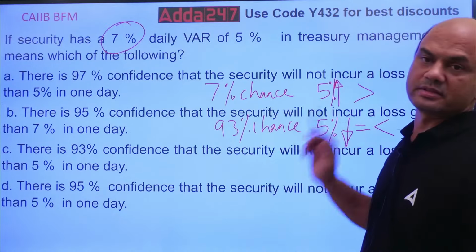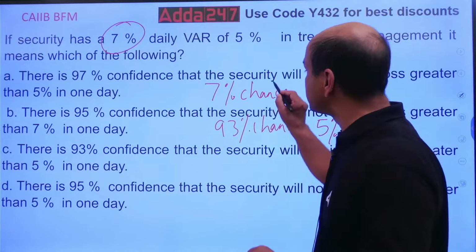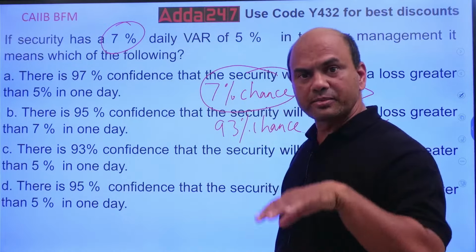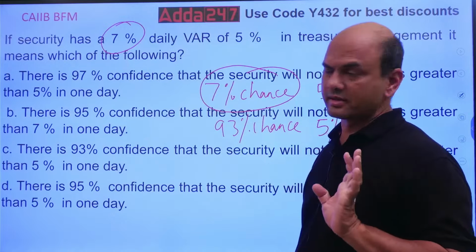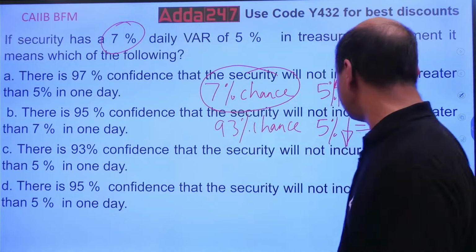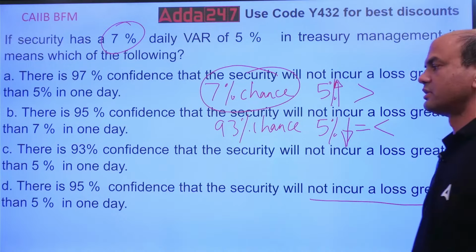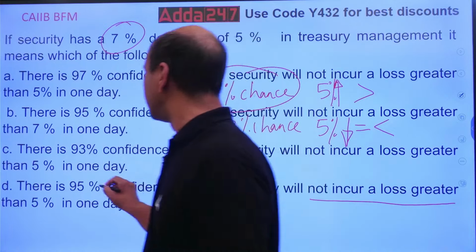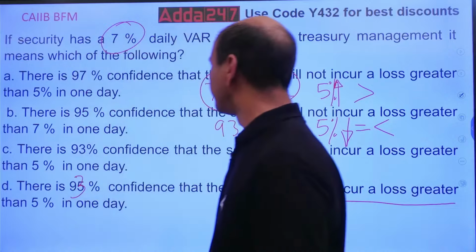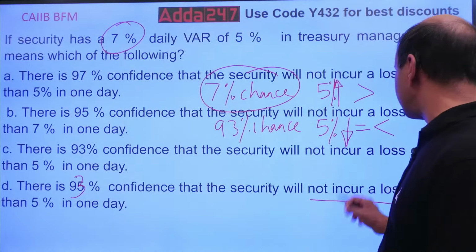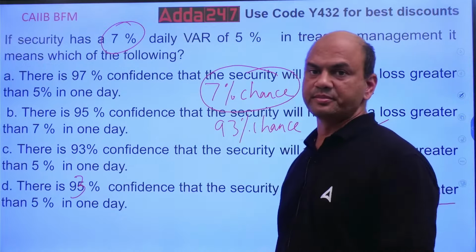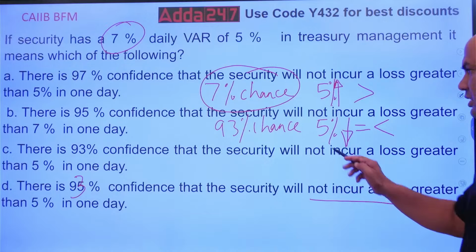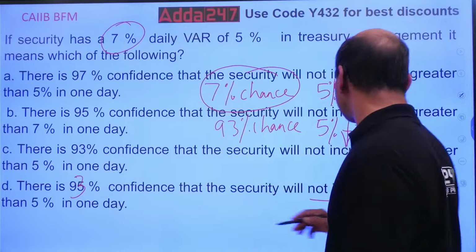So now look at the answer. Everyone pay attention to this part. 7% chance is for going above 5%. So 93% chance is for within the limits, right? So now what is the answer? There is 95% chance, 95 not, it should be 93. 93% chance, okay, confidence level that the security will not incur a loss greater than 5%. Okay, not incur a loss. It is same, na? It's over here. This one. Okay. So the answer is C.